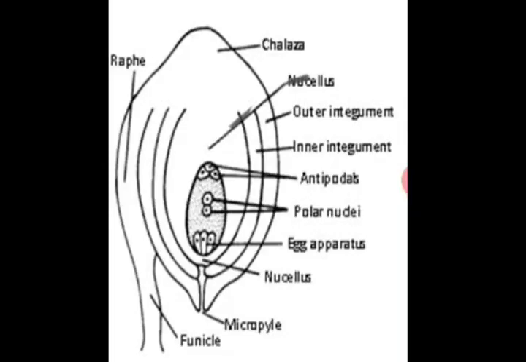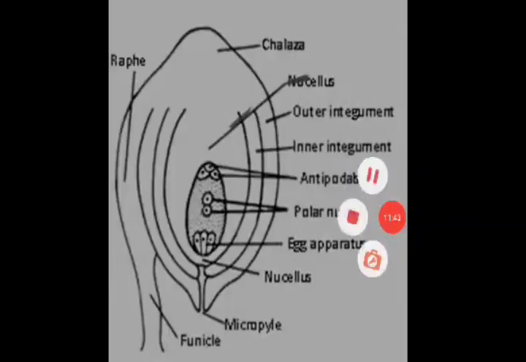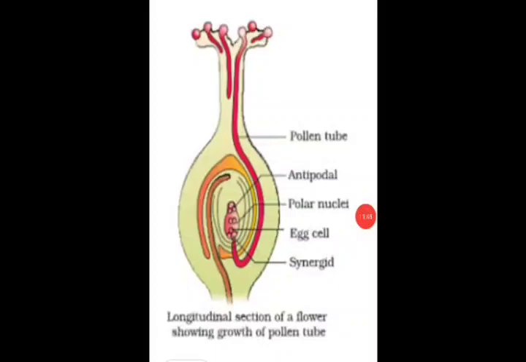What happens in the process of fertilization? Now how does this process of fertilization take place? Let's discuss it using the diagram, that is, a longitudinal section of a flower showing the growth of the pollen tube.